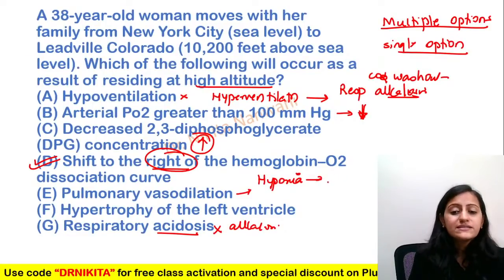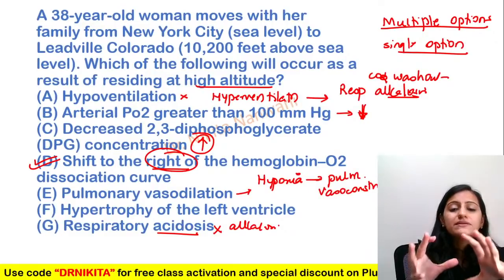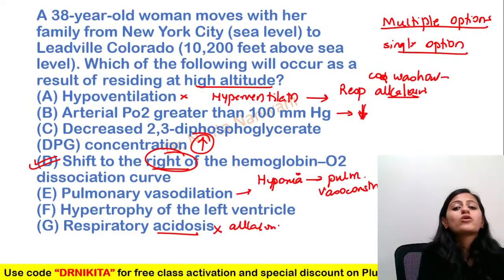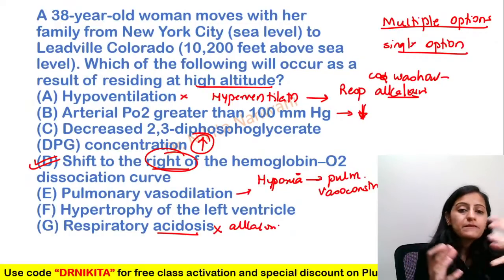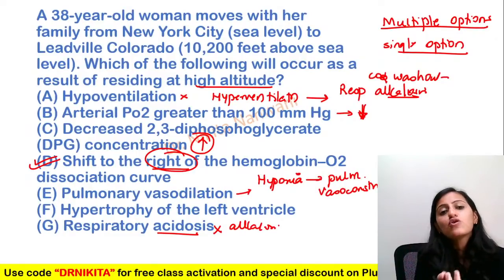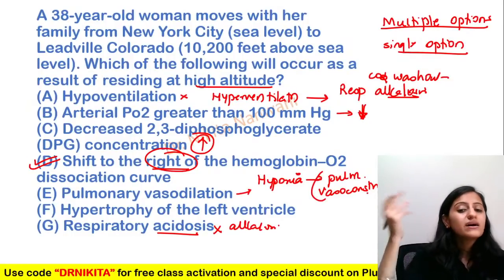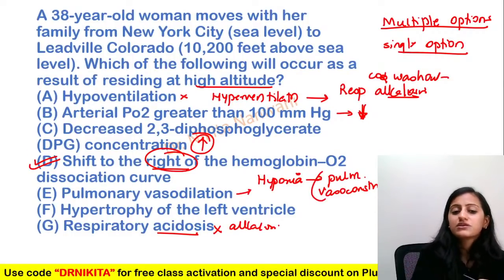With hypoxia, the only circulation which undergoes vasoconstriction is the pulmonary. The pulmonary vasoconstriction happens in response to hypoxia. Why? Because if there's hypoxia, you don't want unnecessary blood to go where there is no oxygen in the alveoli. The rest of the circulation undergoes vasodilatation.